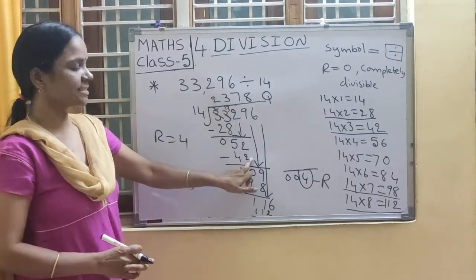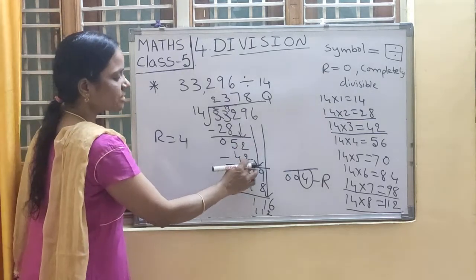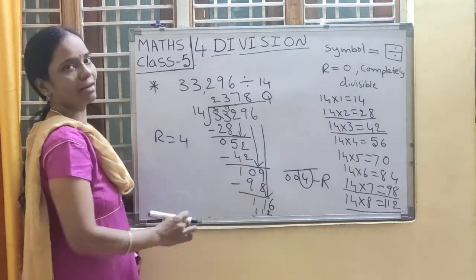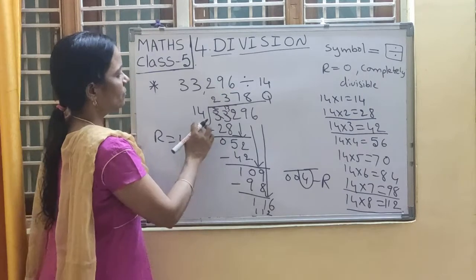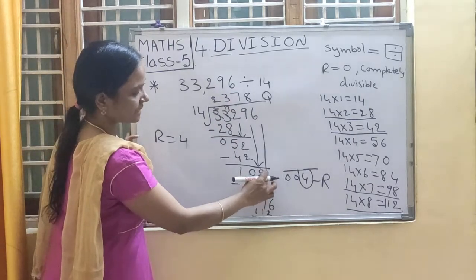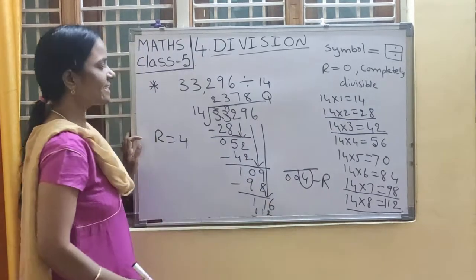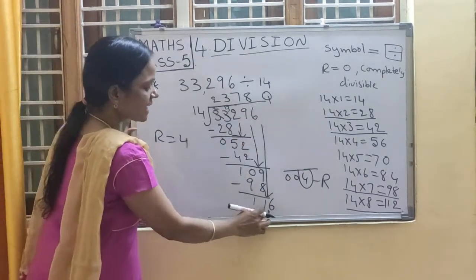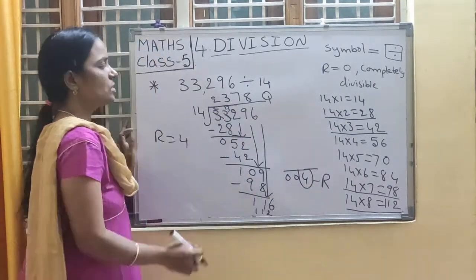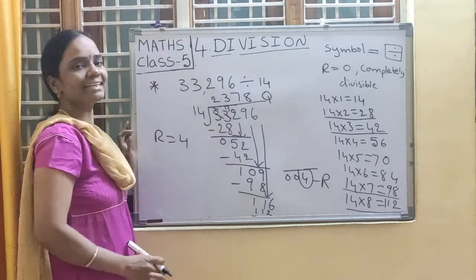14 3s are 42. So 2 minus 2 is 0. 5 minus 4 is 1. Now bring down 9. 14 7s are 98. 9 minus 8 is 1. 10 minus 9 is 1. Bring down 6. 116. 14 8s are 112. What is the remainder? 4. So 2378 is the quotient.